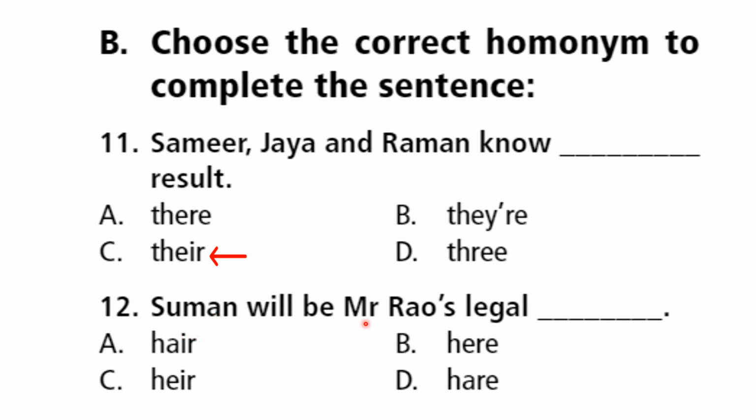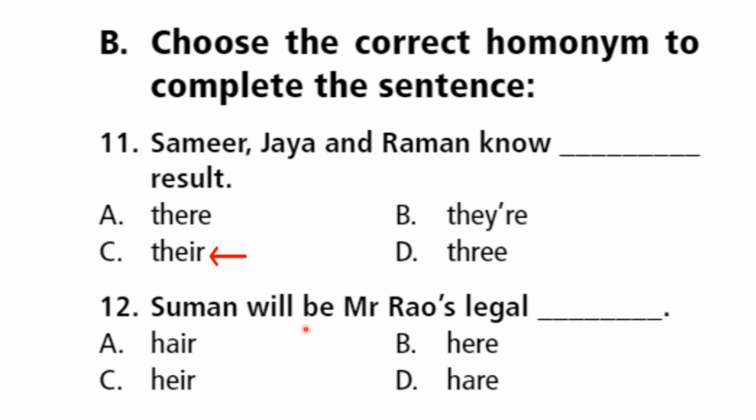Now, look here. 12th one. Suman will be Mr. Rao's legal dash. Read the options. Option A, hair. B, here. This is hair. H-A-I-R, hair. H-A-R-E, hair. Almost A, C and B sound together. So now you have some doubt with these three, but you should not have any doubt. Definitely you will not use H-A-I-R, hair. H-A-R-E, hare, is rabbit. You will not use here.